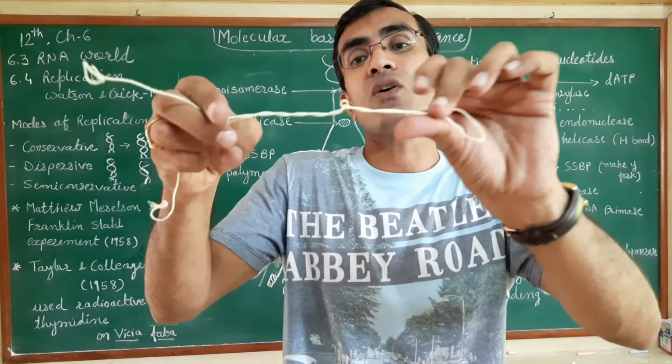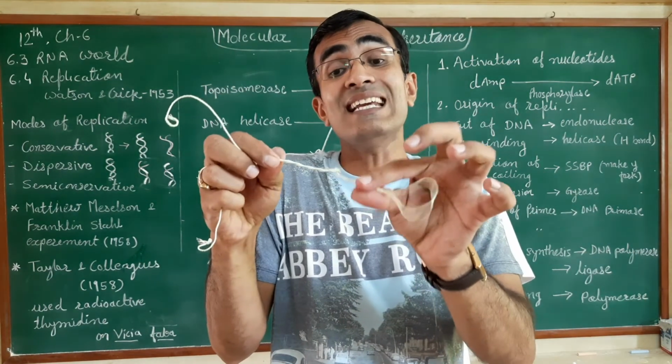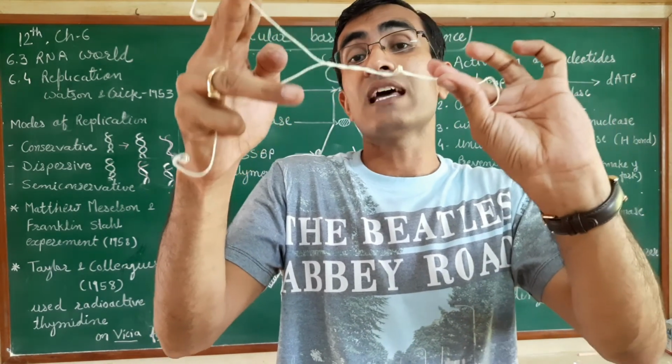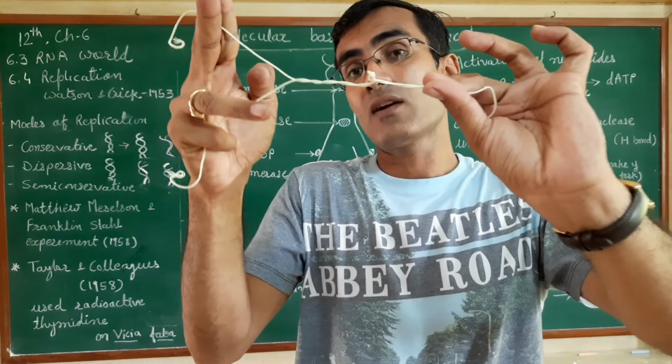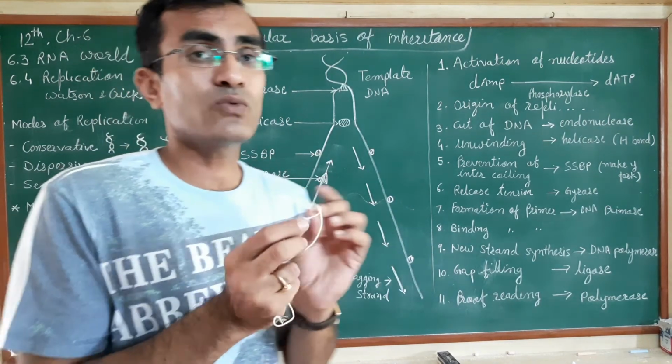This is called the DNA tension, and the DNA will be more compactly twisted like this. If you unwind this DNA, it will be twisted in a very compact way. Now this DNA tension needs to be cleared, otherwise what will happen?